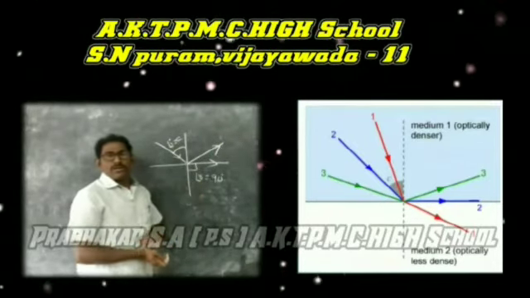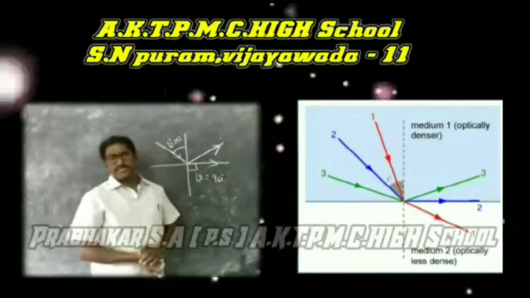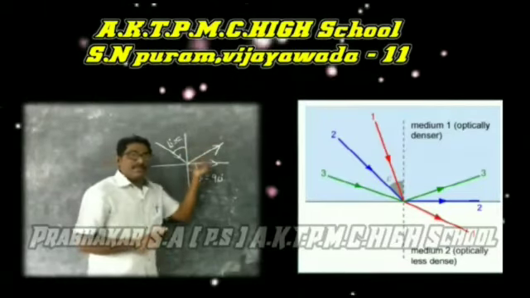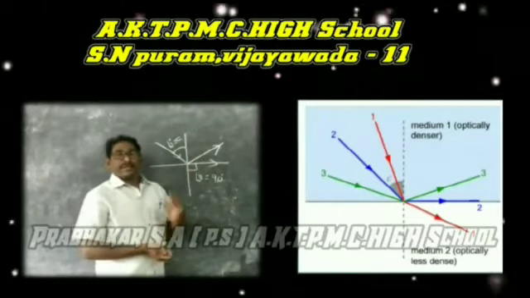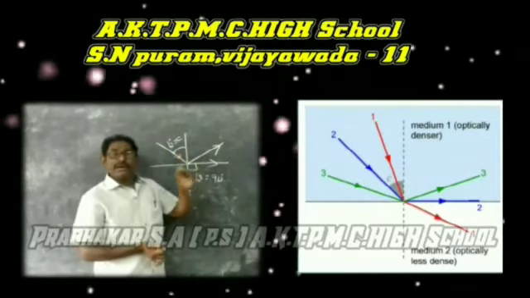So from this we conclude that for total internal reflection there are two conditions. One, the light ray must travel from denser medium to rarer medium, and the second one, the angle of incidence is greater than the critical angle.